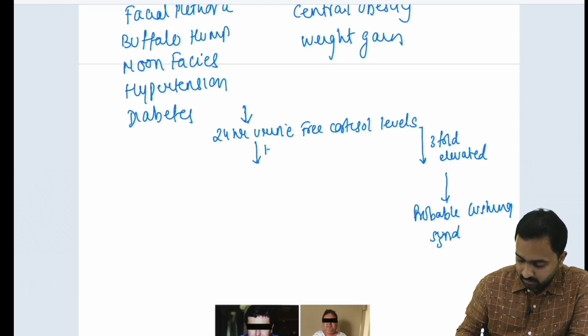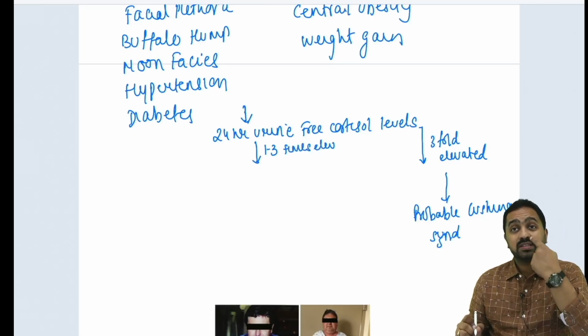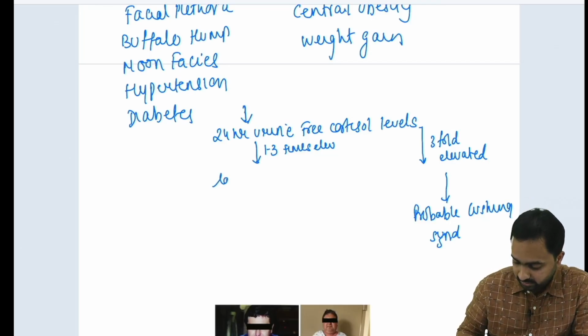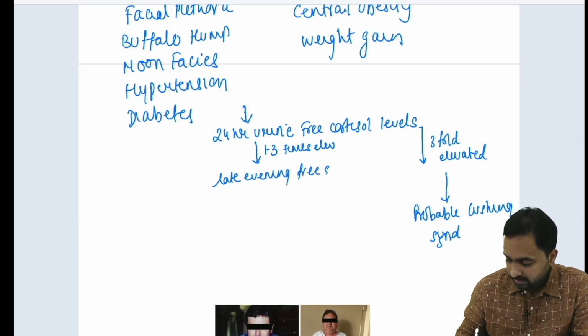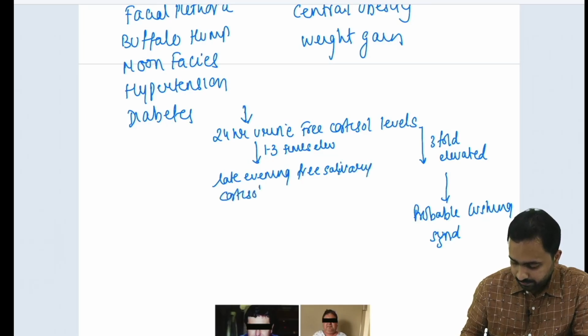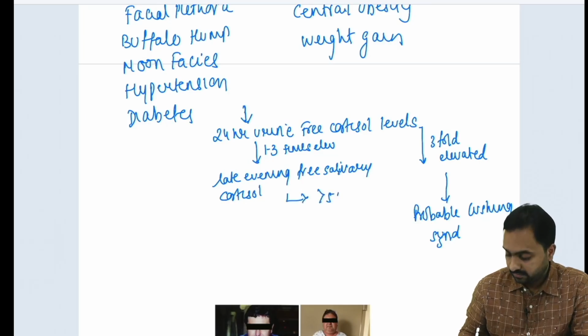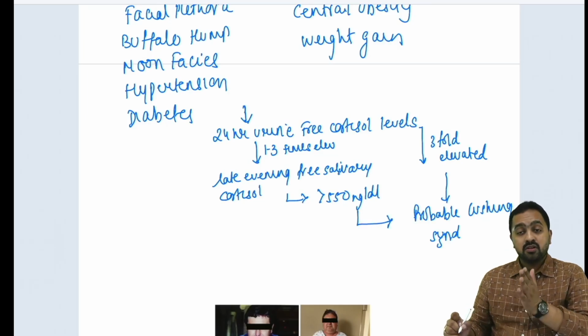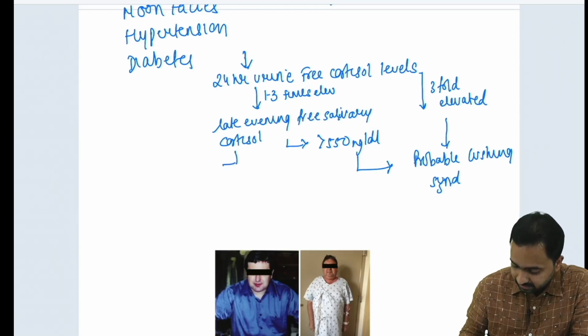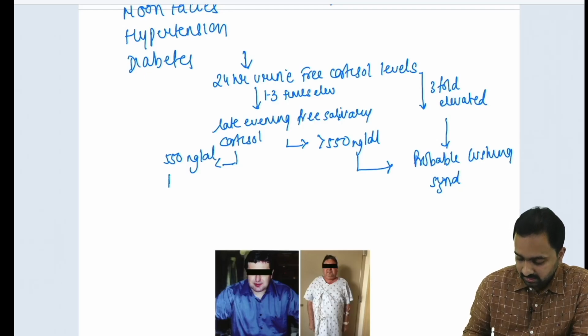If it is 1 to 3 times elevated, then we go for the second step of the biochemical investigation, which is late evening free salivary cortisol. Now, if this is more than 550 nanogram per deciliter, then it is a probable Cushing syndrome. If it is less than 550 nanogram per deciliter, then think of some alternative causes.